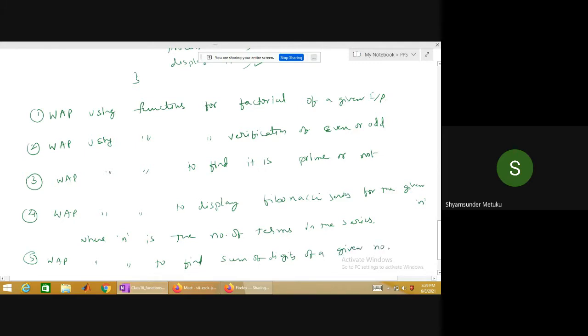Example, if the input is 173, what should the output be? 11. Is it clear? 11.